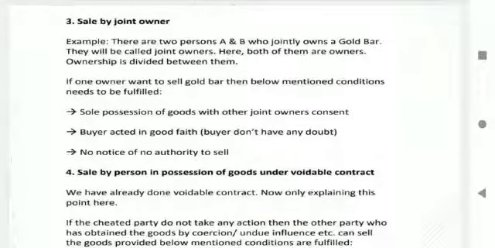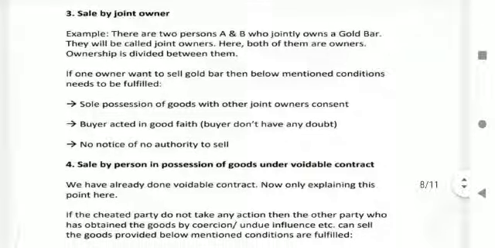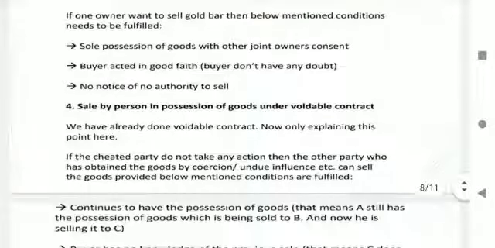Sale by joint owner. Example, there are two persons A and B who jointly own a gold bar. They will be called joint owners. Here both of them are owners, and ownership is divided between them. If an owner wants to sell the gold bar, then the below mentioned conditions need to be fulfilled. Sole possession of goods with other joint owners' consent. Buyer acts in good faith, and the buyer doesn't have any doubt. No notice of no authority to sell.